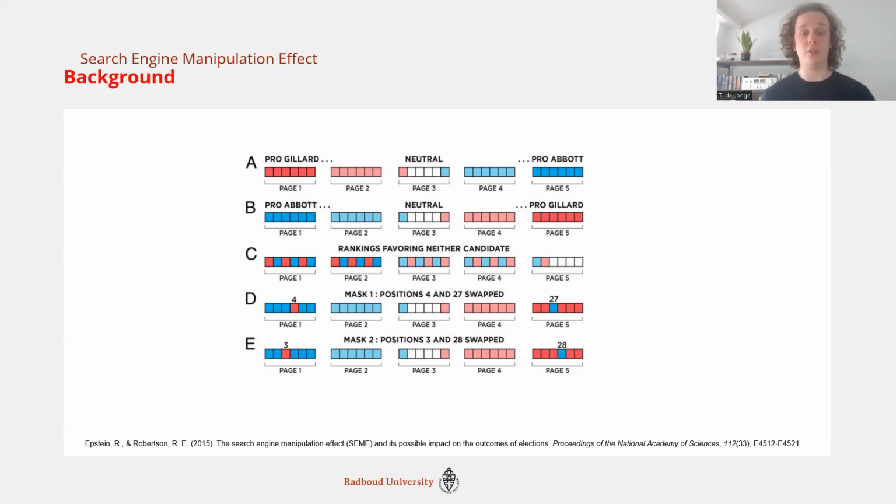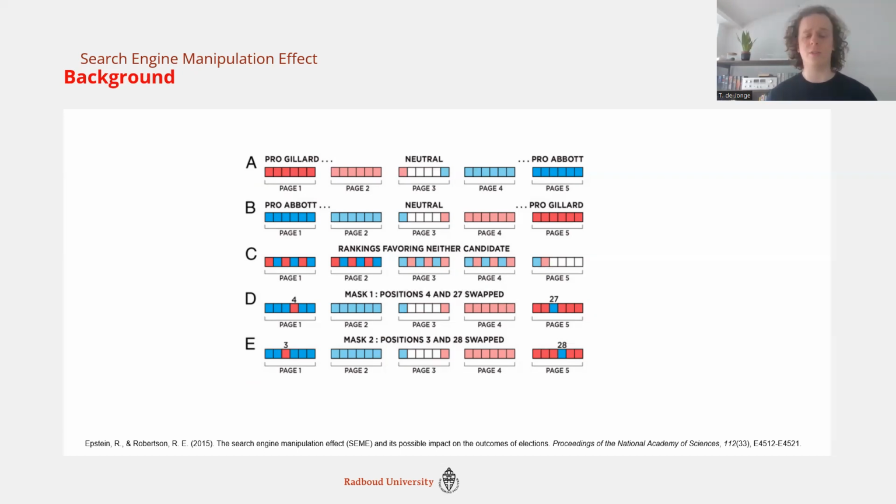They gave them doctored search engine results, in case A pro Gillard, in case B pro Abbott. What you see here are documents retrieved by the search engine. In case C neutral, and what they found is if the search engine results page was pro Gillard, usually over the entire population, more people would vote for Gillard in that mock election. This result wasn't universal throughout different demographics.